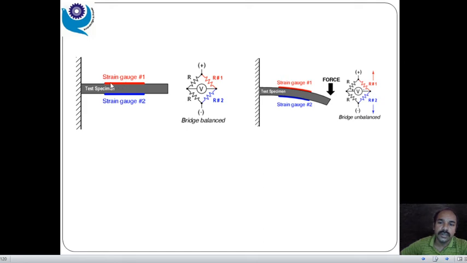See, when we apply a force, it is expanding over here, and this strain gauge, the blue color strain gauge, or you can say strain gauge 2, goes into the compression, right? But after all, what is our intention? If there is an expansion or compression, definitely there is a change in the resistance, and due to this the current flowing through that changes, right? So that change can be manipulated and predicted, right?